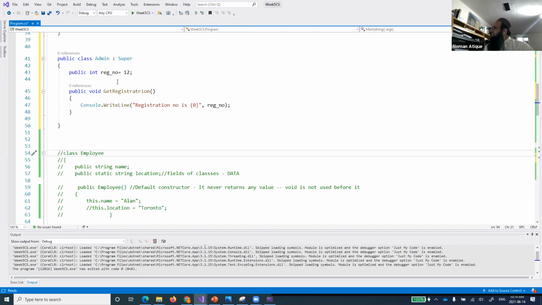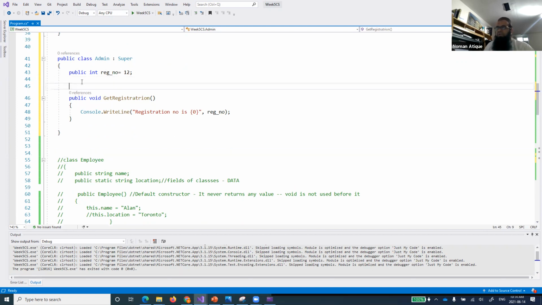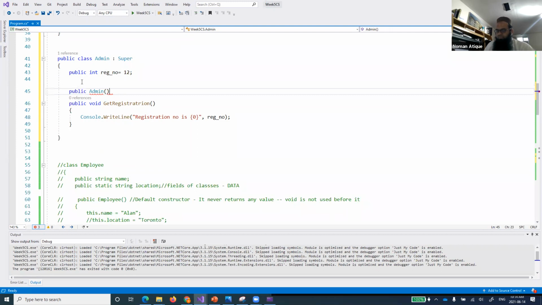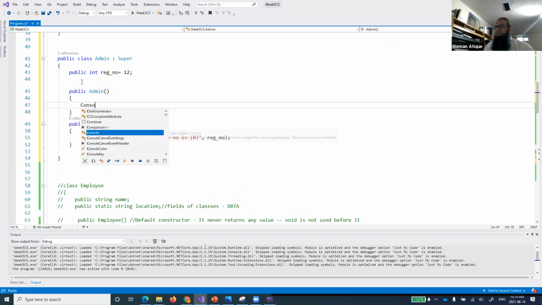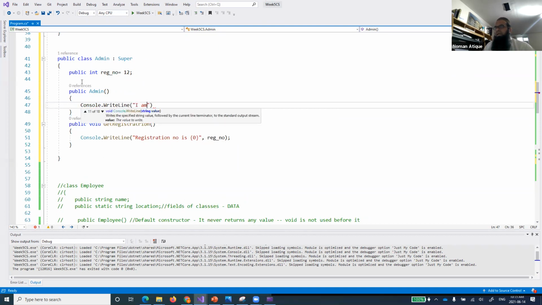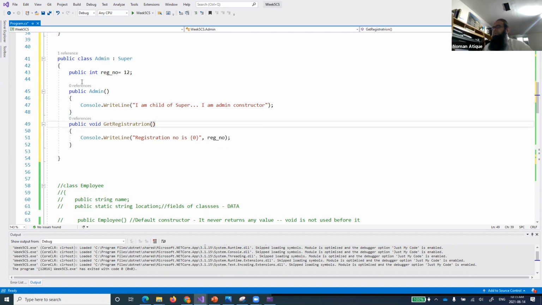I have just created another class admin, which is the child class of super, right? I have not defined the constructor for that one. Let's define the constructor also. Public admin, right? Public admin, and here I'll again do Console.WriteLine, and I'll say I am child of super. I am admin constructor, so that we know what's going on. I am a child of super class and I am admin constructor.